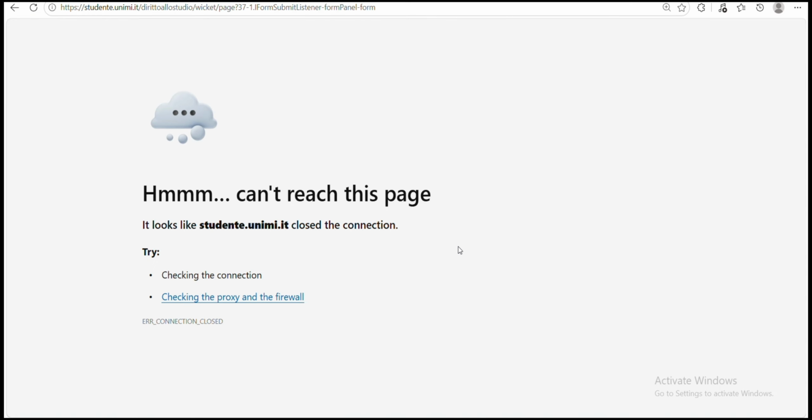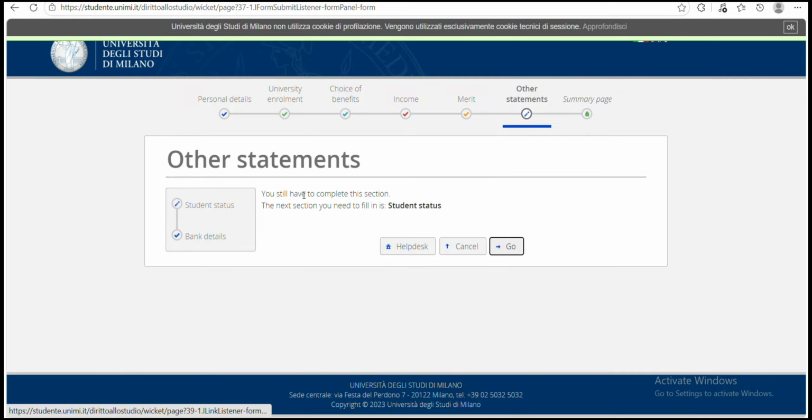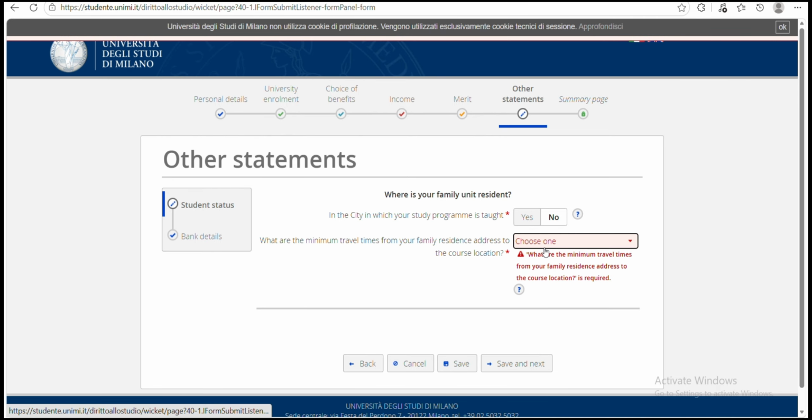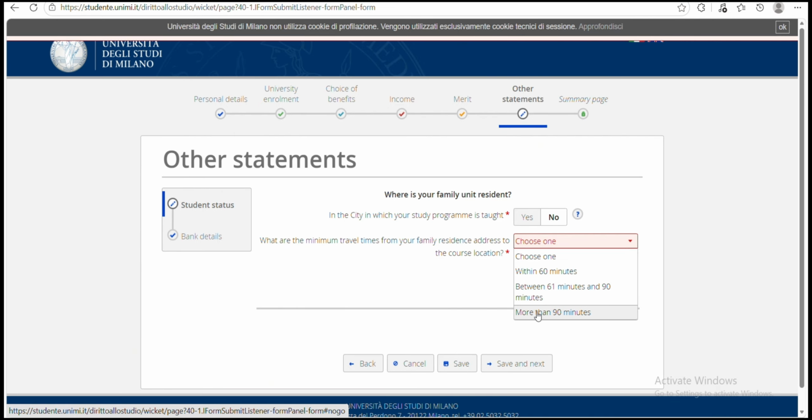And then on the next page, you will be asked for student status. You still have to complete this section. You click on go and it asks where the family unit is resident in relation to the city in which your study program is taught. You click on okay and choose where they are resident. You have within 60 minutes, between 61 minutes and 90 minutes, more than 90 minutes. My family residence is in Nigeria, so I'm going with more than 90 minutes.